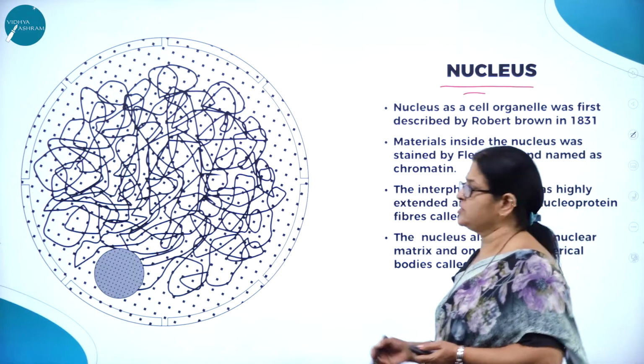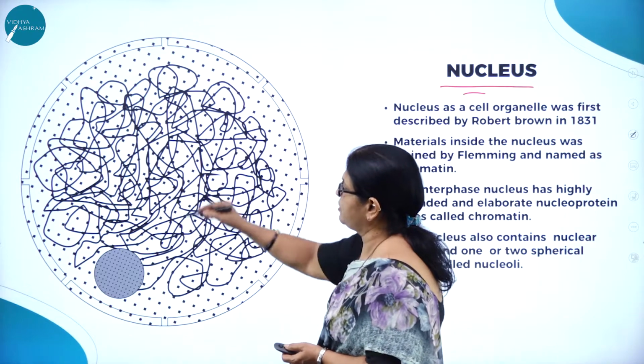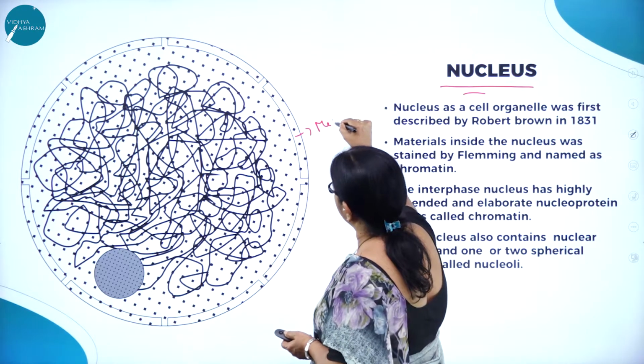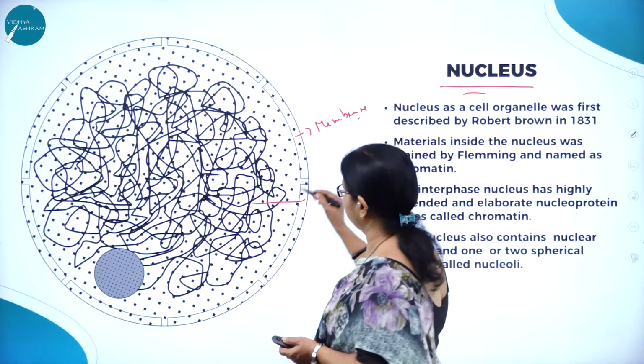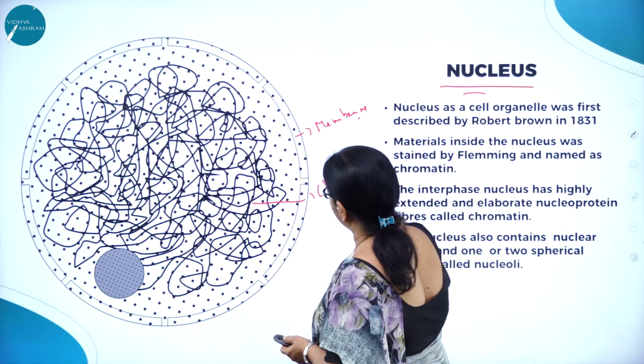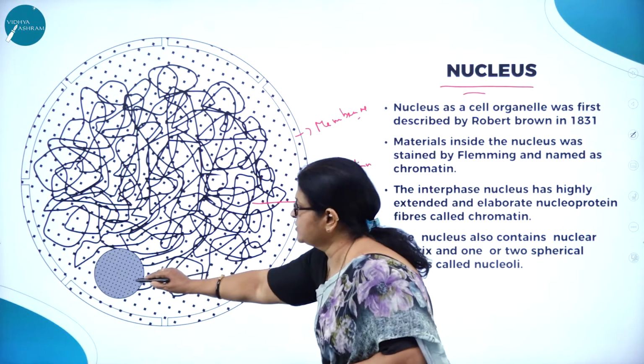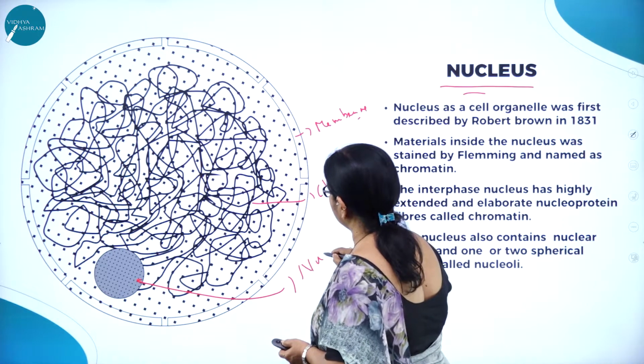So what is nucleus? Here if you can see the picture, you can see it is a membrane bound organelle. So here you can see a membrane, and here you can see the thread-like structures which are called chromatin. And here you can see the nucleolus.